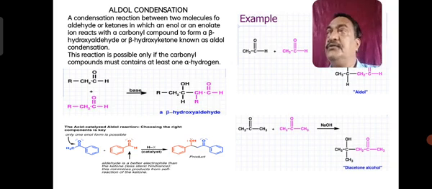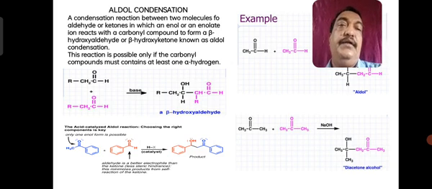What is this aldol condensation? When 2 molecules of aldehyde, or 2 molecules of ketones, or 1 aldehyde and 1 ketone, are treated in presence of a base, they undergo condensation with the elimination of a molecule of water to form alpha beta hydroxy aldehyde or ketone. This reaction of formation of alpha beta hydroxy aldehyde or ketone is known as aldol condensation.